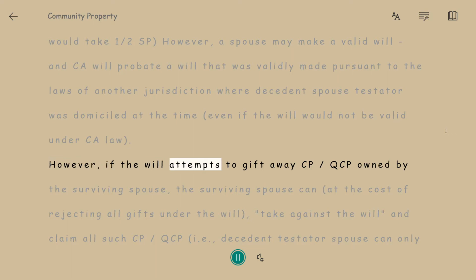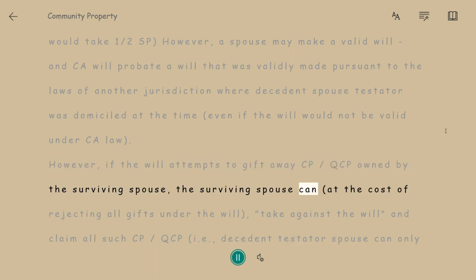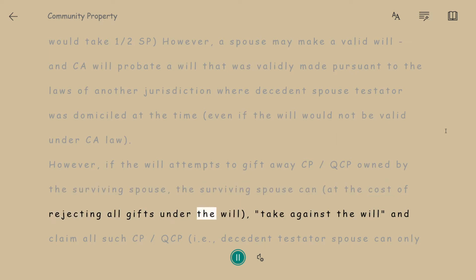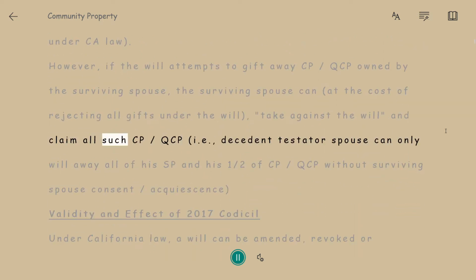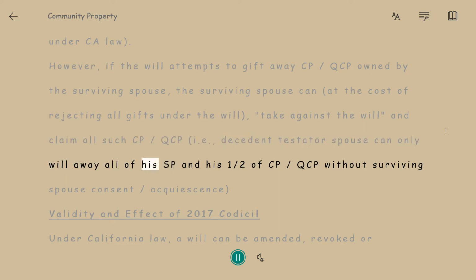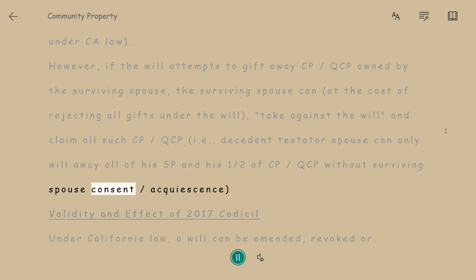However, if the will attempts to gift away CP/QCP owned by the surviving spouse, the surviving spouse can, at the cost of rejecting all gifts under the will, take against the will and claim all such CP/QCP, i.e., decedent testator spouse can only will away all of his SP and his 1/2 of CP/QCP without surviving spouse consent/acquiescence.